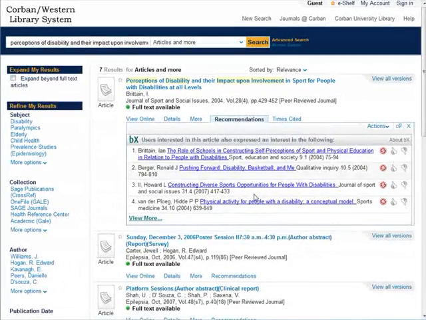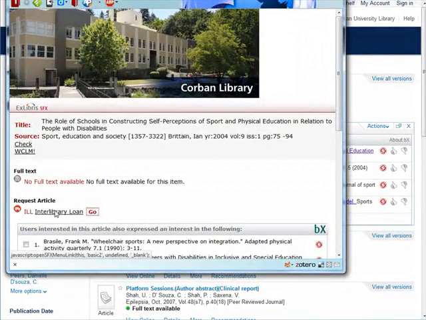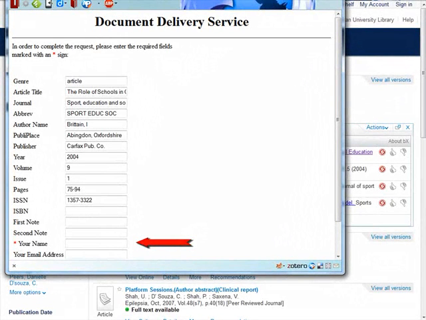Let's click on it. This article is not available full text. CorbanSearch has searched all of Corban University's collections, and it says that we do not have the article available. However, it can be requested. Under the link for Request Article, it says Interlibrary Loan. Click on this link and all the information is filled out. You just need to put your name and an email address if you want it sent to another email other than your Corban email account.